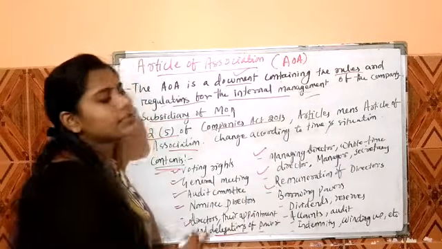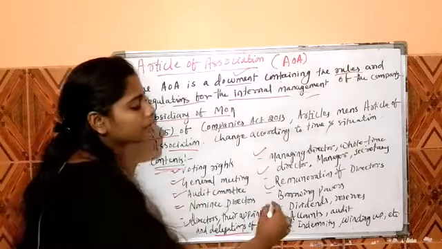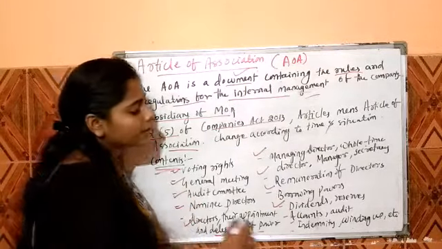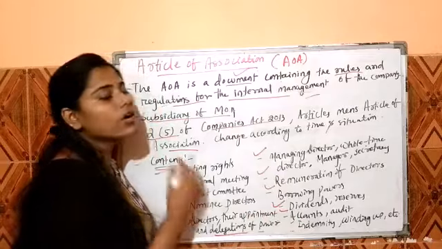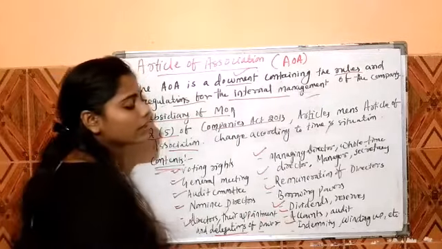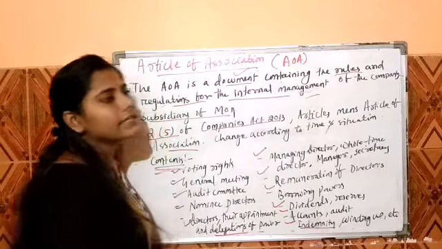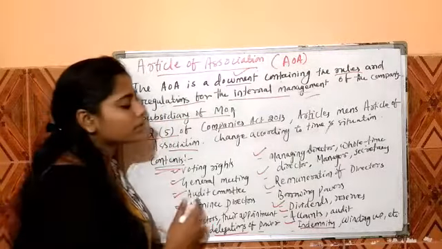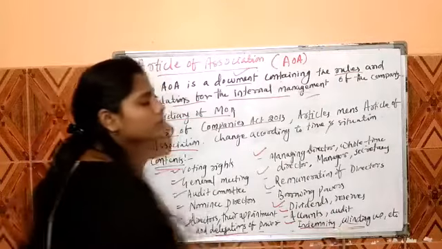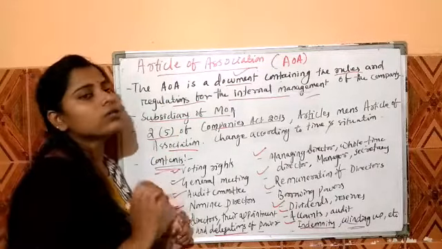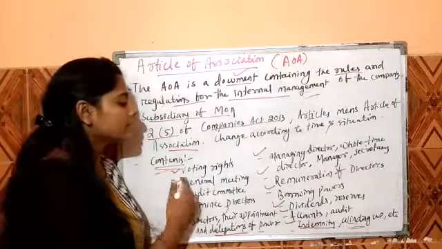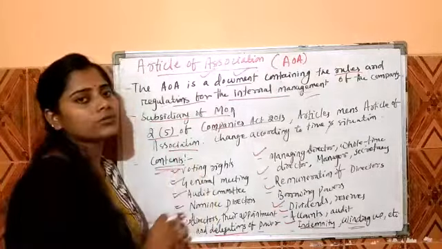Also details relating to the borrowing powers of the company, and the dividend and reserve. Dividend is a part of the profit. It also covers accounts and audit. It also defines indemnity, which is related to the compensation of the company, and the winding up of the company. Winding up is the closing down of the company and its terms and conditions. So these are the basic contents related to the Articles of Association.